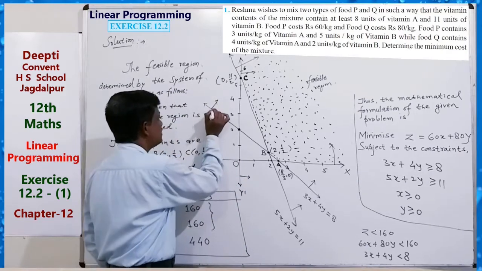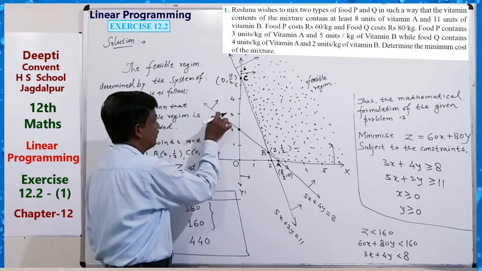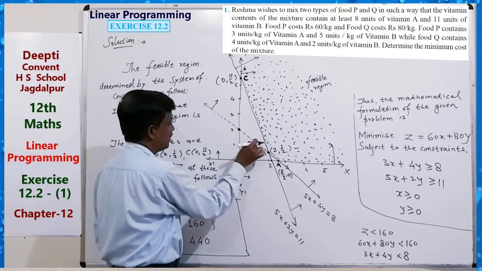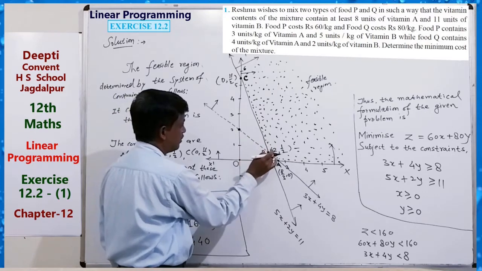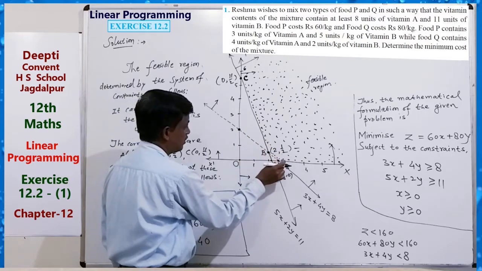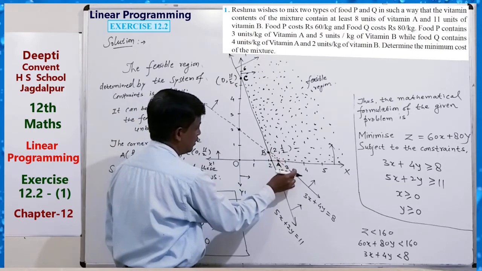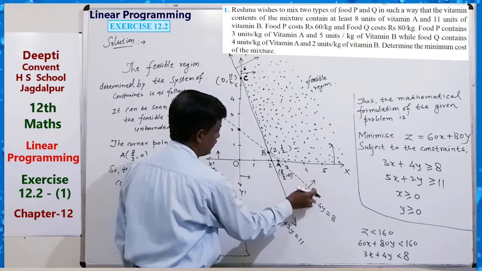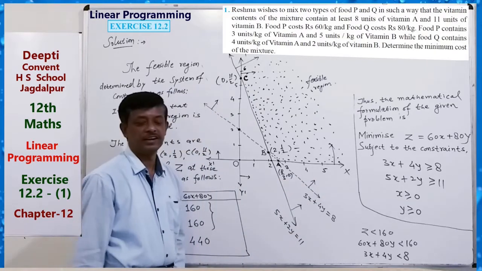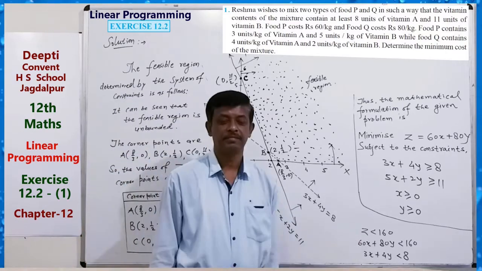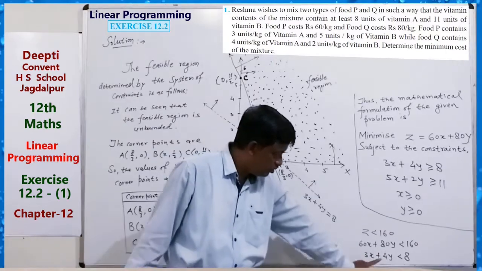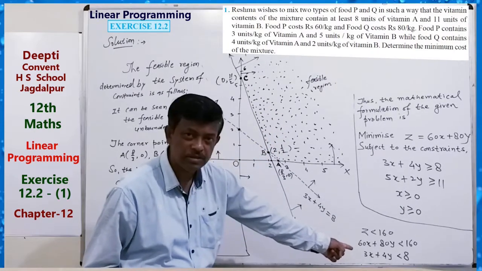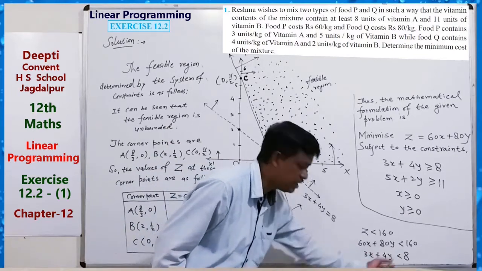So the line is this. This is the same line. You can draw it as a dotted line. And for this inequality, the open half plane: check whether it is satisfied by the origin. 0 plus 0 less than 8, right?